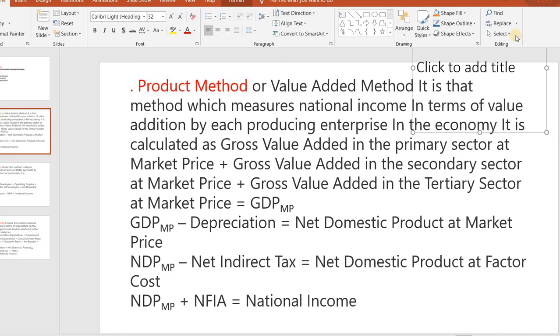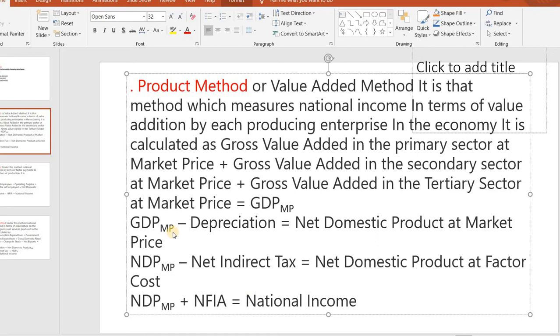Then net domestic product at market price minus net indirect tax equals net domestic product at factor cost. Here MP is market price. Net domestic product at factor cost plus NFIA equals national income.